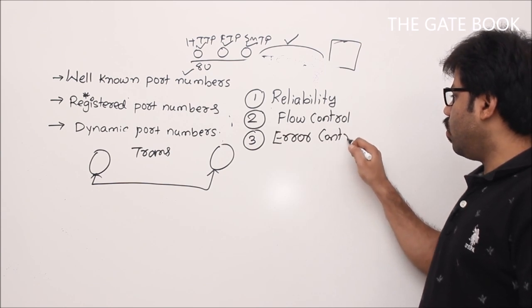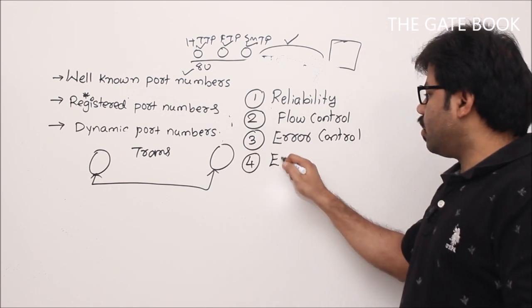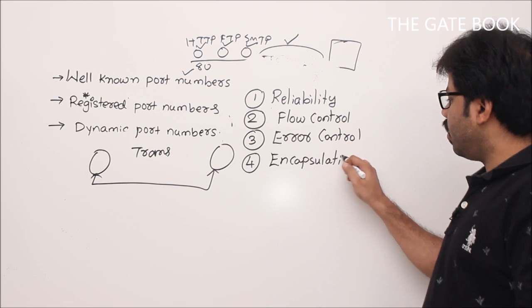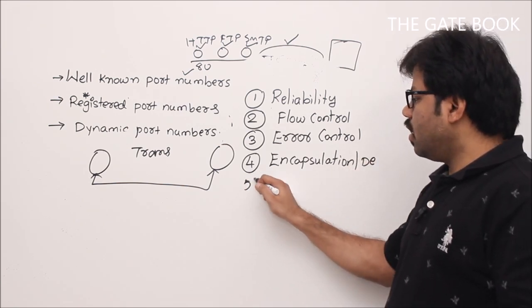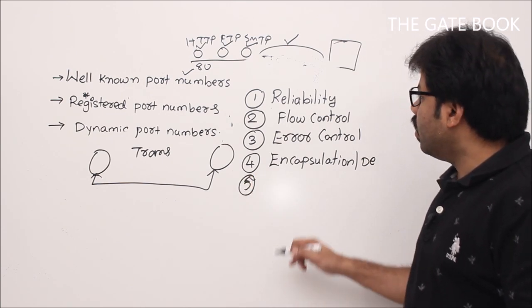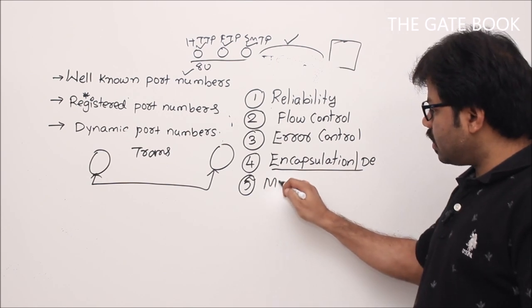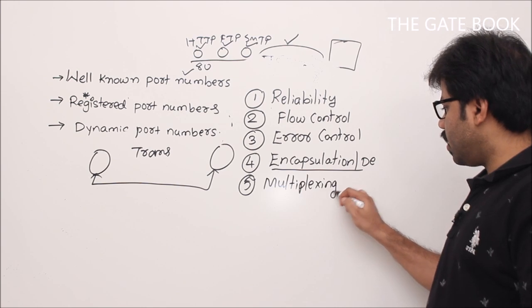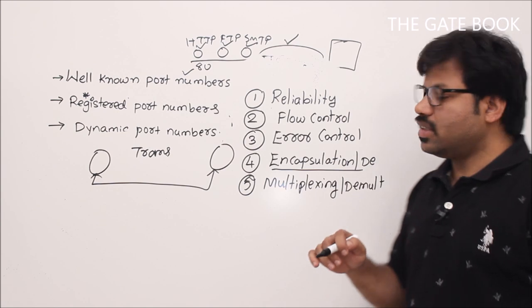And we are going to do encapsulation and decapsulation, which is quite obvious. Other than that, we provide multiplexing and demultiplexing. We'll see them one by one. These are all very easy things to understand.